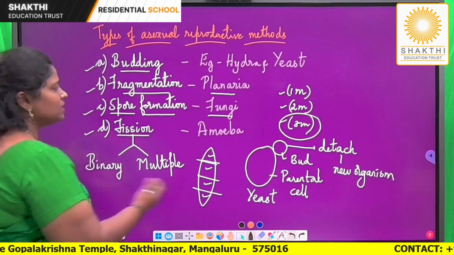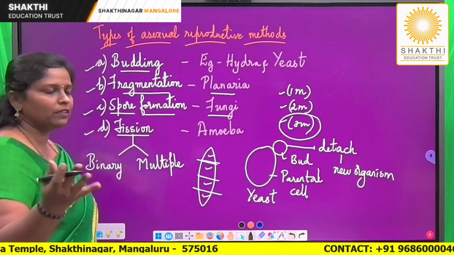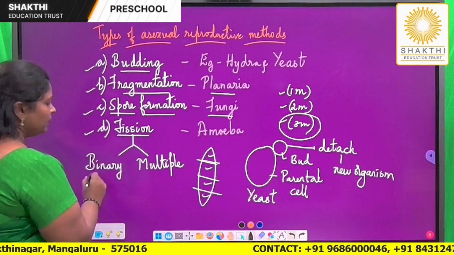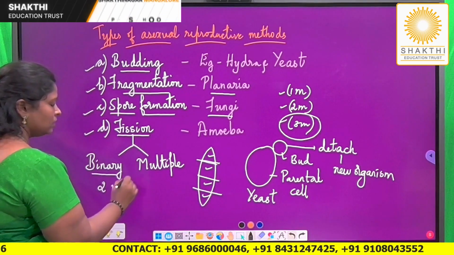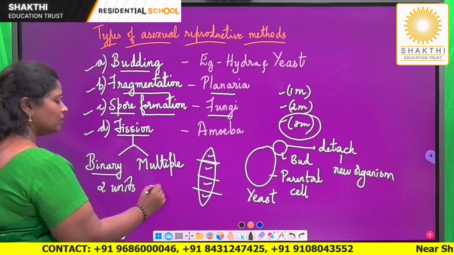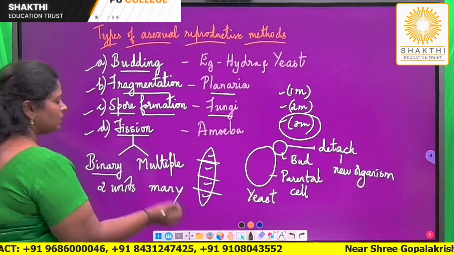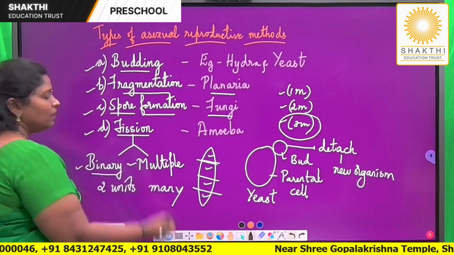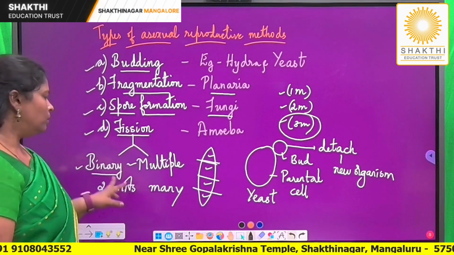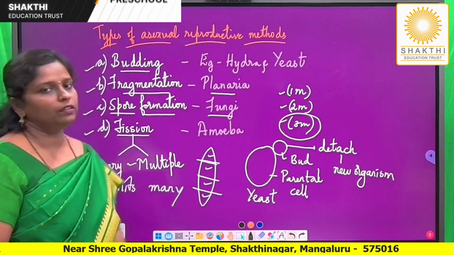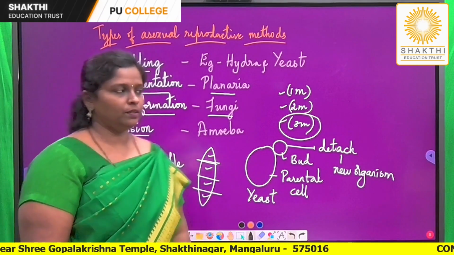Now, fission is somewhat similar to fragmentation, with minor differences. In fission, the organism can get divided into 2 units, or it can be divided into many units. So depending on this, fission is either binary or multiple. Amoeba mainly reproduces by fission. More commonly it is binary. Sometimes it can also be multiple fission.